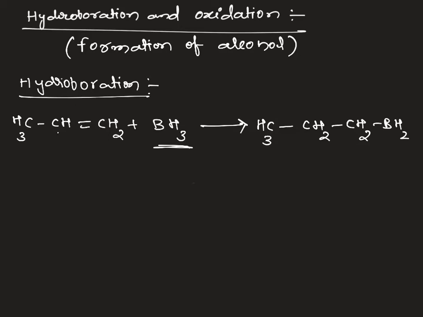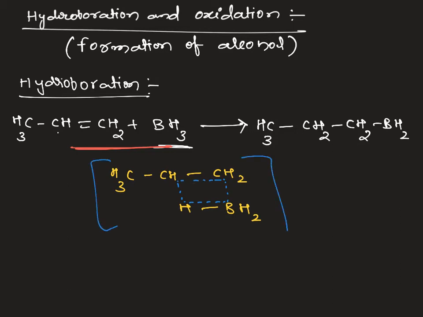Whatever mechanism is followed here follows the Markovnikov rule, and it follows a transition state mechanism. I am taking propene, and here the pi bond breaking is taking place, and the hydrogen and boron bonds are involved. I have written only one bond in this fashion. In the transition state that is developed here, simultaneous breaking and making of bonds takes place. No intermediate is formed. That state we call the transition state.